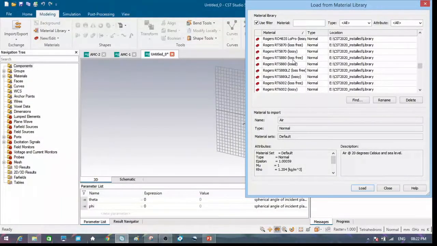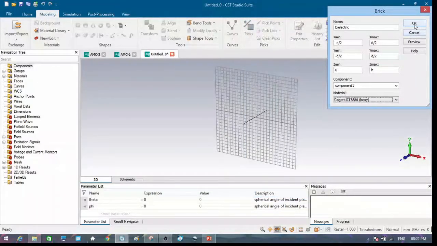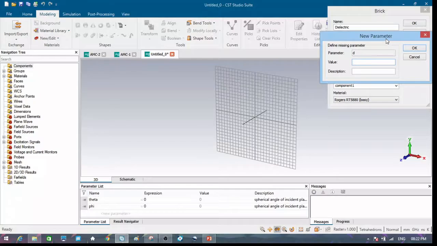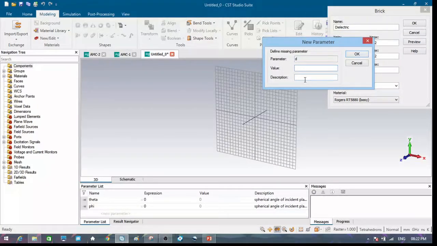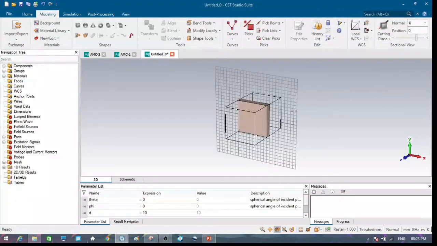So there is a lossy and loss-free substrate, RT5880. We have to go for lossy because normally the lossy substrate is available. So I am going for RT5880 lossy. Then click load, then press OK. It will be asking for the dimension of the D. I have already mentioned the dimension of the D is 10 mm. So click OK, and height is 1.6 mm. So the dielectric is created.